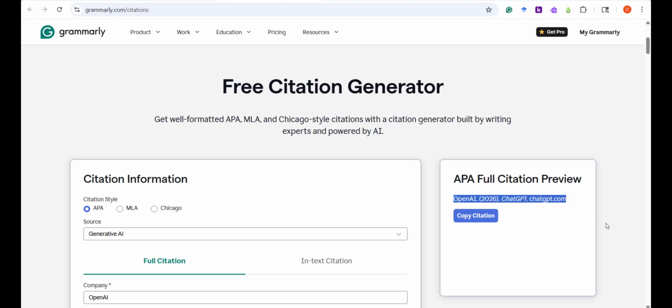As I mentioned, in some cases, you might want to cite the exact conversation. In these cases, you need to add a little bit more information, and the citation in the reference list will look a little bit different. If you want to cite a specific conversation, you need two more pieces of information. The first one is the title of the conversation. The second one is the unique URL to that conversation. And these depend on the AI tool that you use.